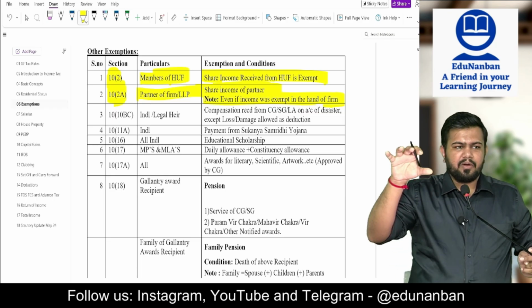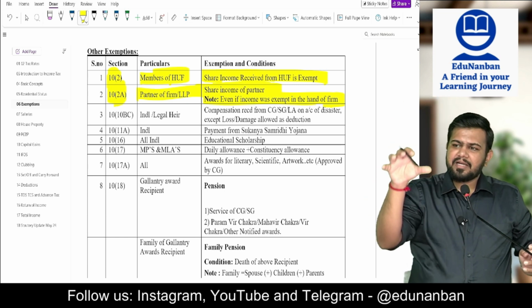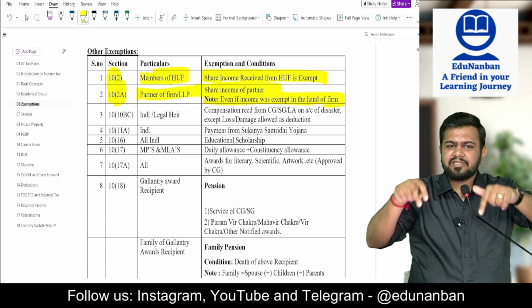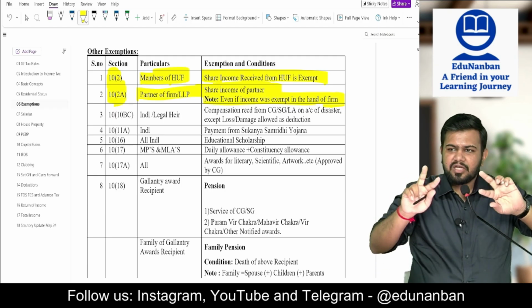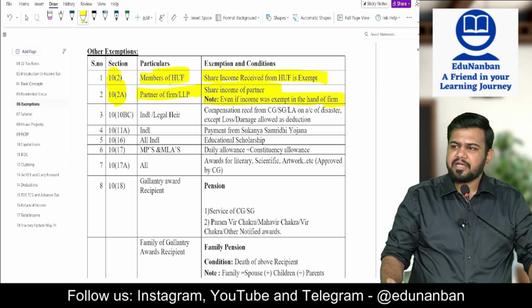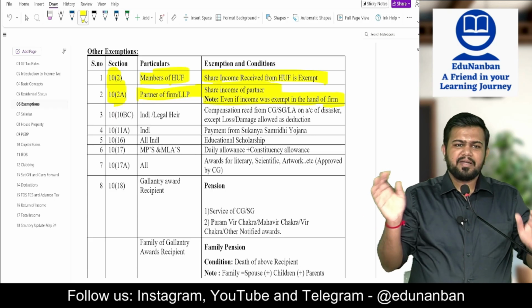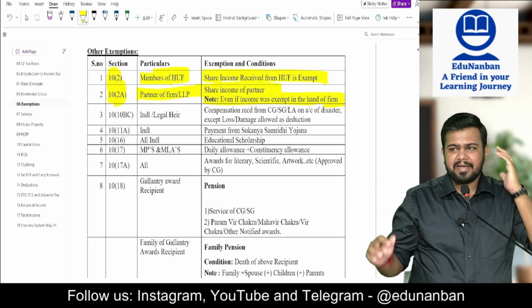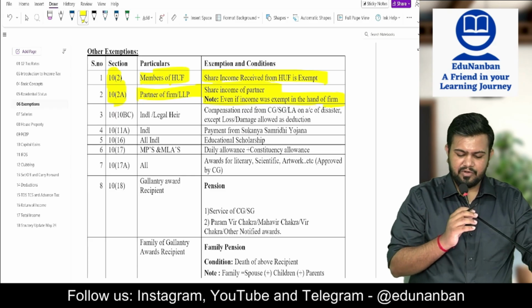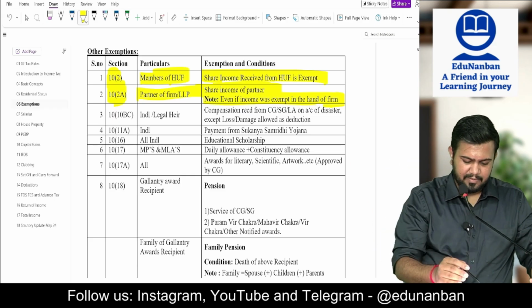A company is a body corporate. Hence, when a company earns agriculture income, it is exempt in the hands of the company. But when the same company gives dividend to the shareholders, the nature will change to dividend. Hence, dividend is taxable in the hands of the shareholder. So for a partner it is exempt, but for a shareholder it is taxable when they receive dividend. If you understood, okay. If you didn't understand also, no problem.